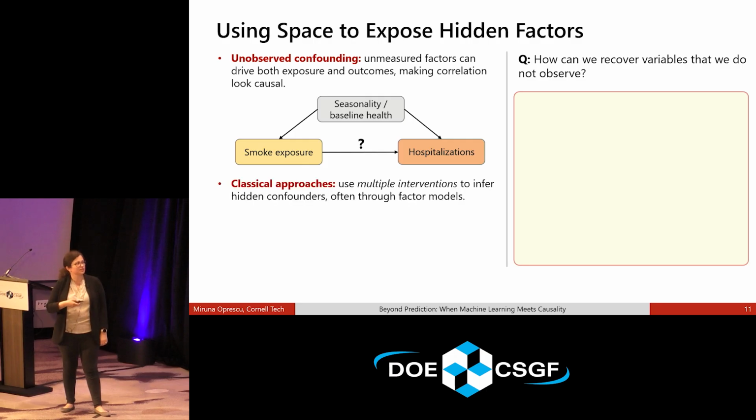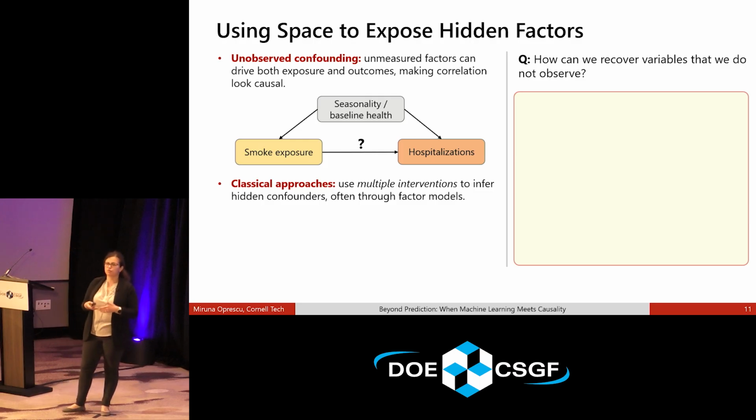And this is kind of an interesting tidbit. So in classical approaches in causal inference, you can try to reconstruct hidden factors by looking at multiple interventions. So let me give you an example that you might be more familiar with. If I look at your movie streaming history or your music listening history, right? Maybe I don't know what genres you're listening to, but I can look at a few songs and kind of infer what kind of music you like, right? So I'm able to reconstruct this unobserved factor, which is the genre you like, just by looking at the kind of things you do.